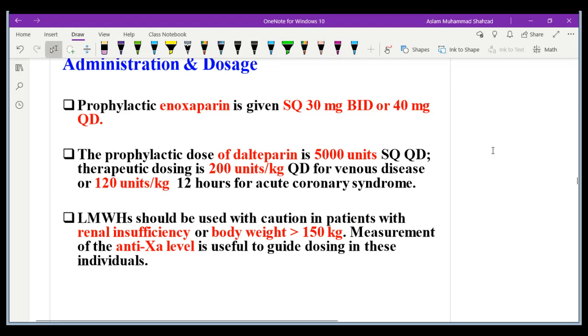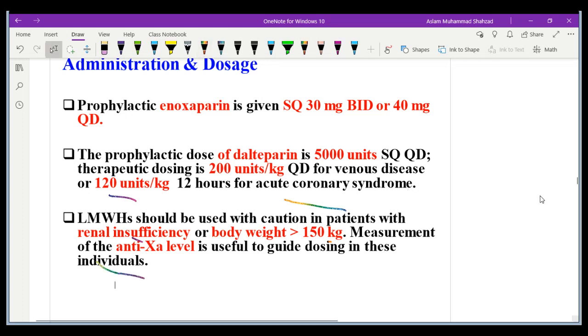Enoxaparin can be given subcutaneously, 30 mg twice a day or 40 mg QD. Then for prophylaxis, dalteparin can be given 5000 units subcutaneously QD. The therapeutic dosing is 200 units per kilogram QD, or for venous disease it could be given as 120 units per kg every 12 hours for acute coronary syndrome. Low molecular weight heparin should be used cautiously in patients with renal insufficiency or body weight greater than 150 kg. Measurement of the anti-Xa level is also important for proper guidance on the dose.